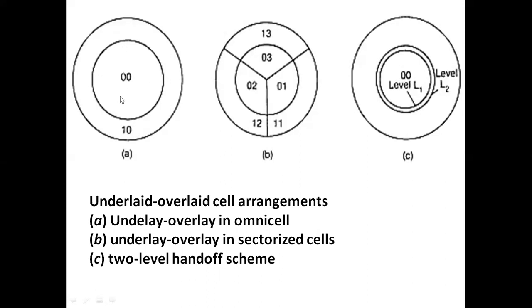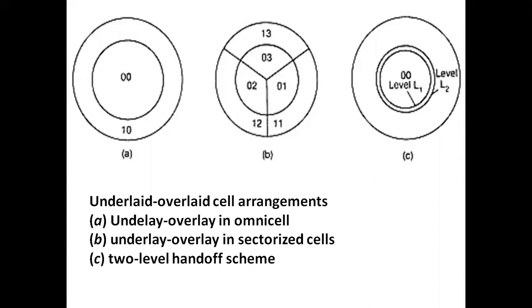And next, if the transmitted power is adjusted, then different voice frequencies are assigned to each area. So here we are adjusting the transmitted power. That means the cell site is allocating some particular channels to the underlay area as well as to the overlay area, depending on the powers of these regions.